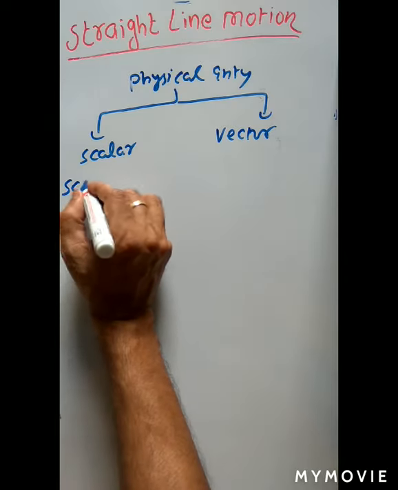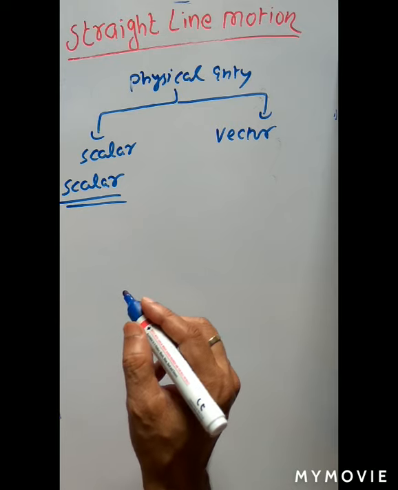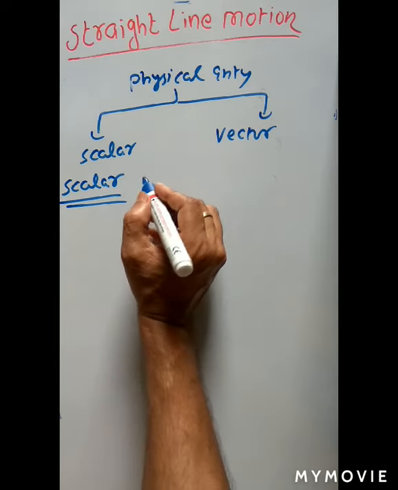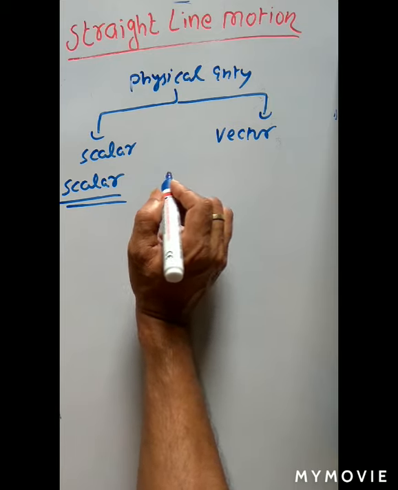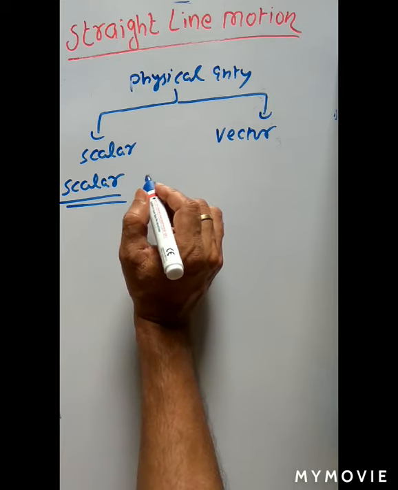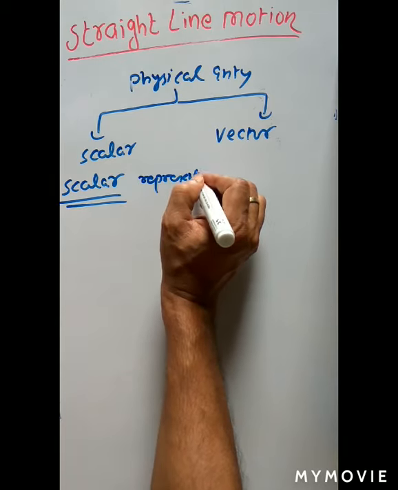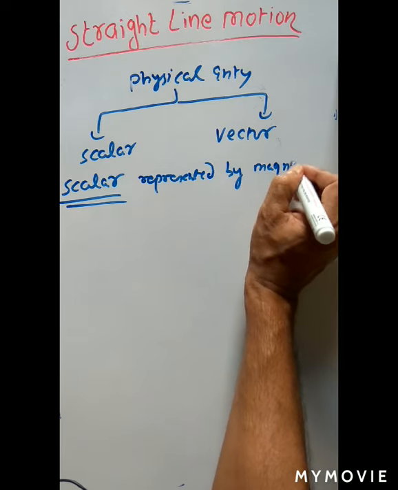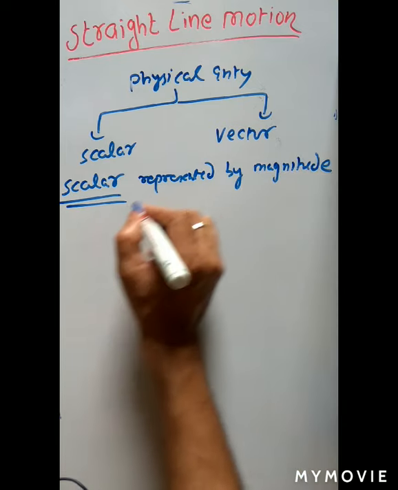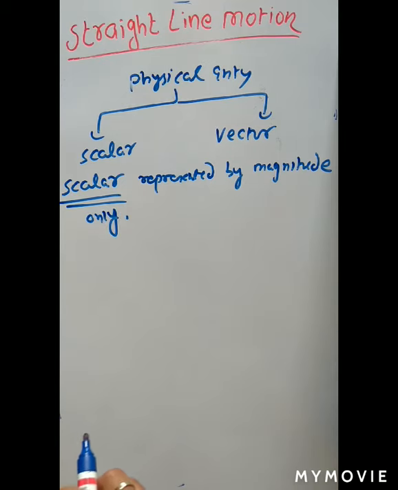So first, what do you mean by scalar quantity? Scalar quantities are those quantities which have only magnitude and no direction. The quantity which is represented by magnitude only is called scalar quantity.